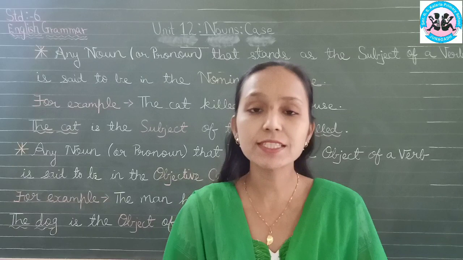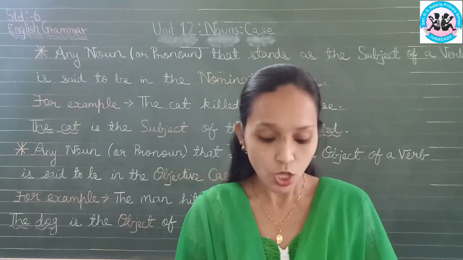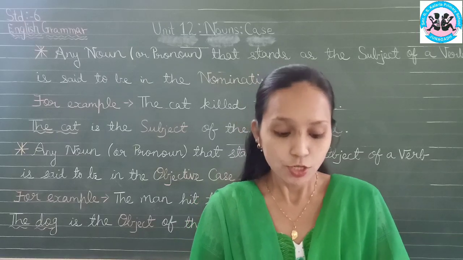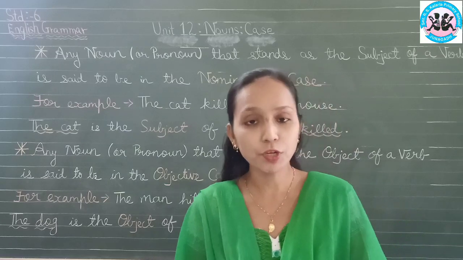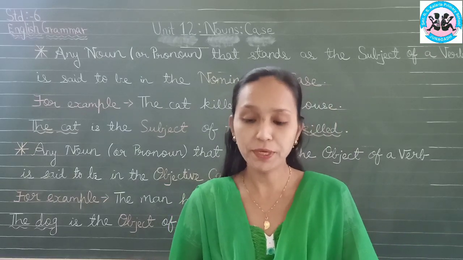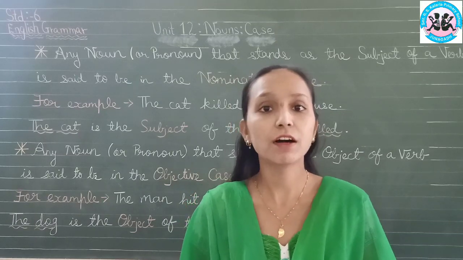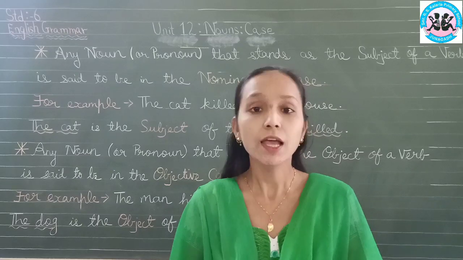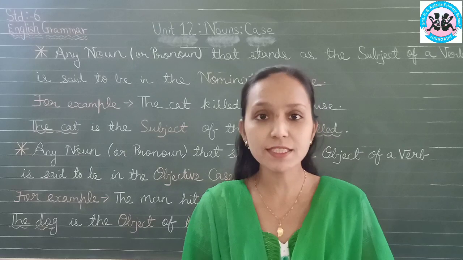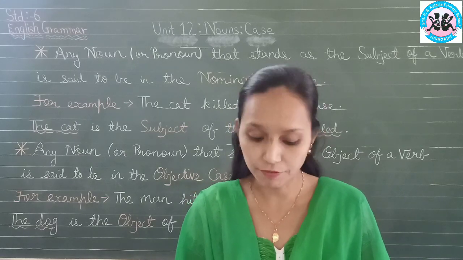George paints a picture. So picture is the object of the verb paints. The noun or pronoun that stands as the object of a verb will be in the objective case. He loves her. In this example, he is the subject, and her is the object of the verb loves.